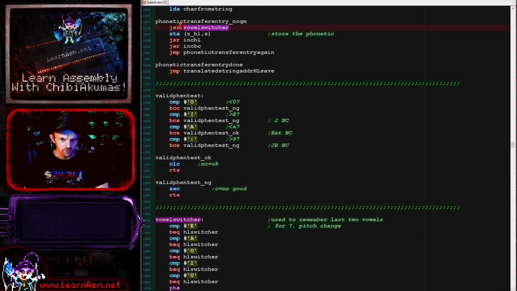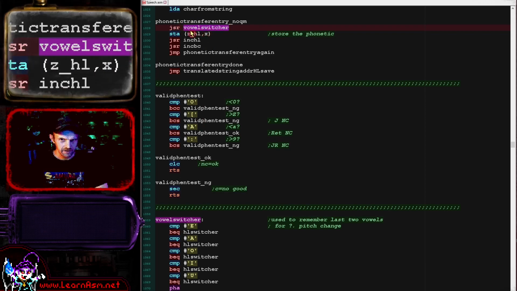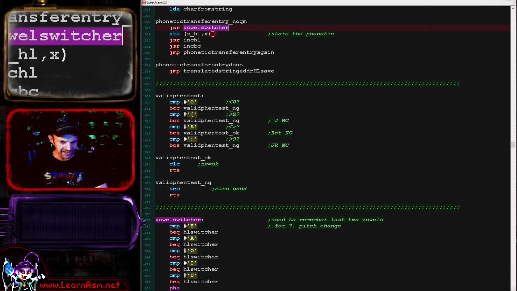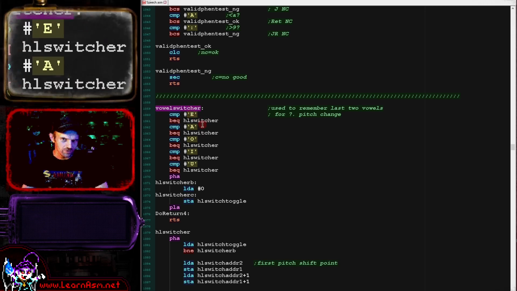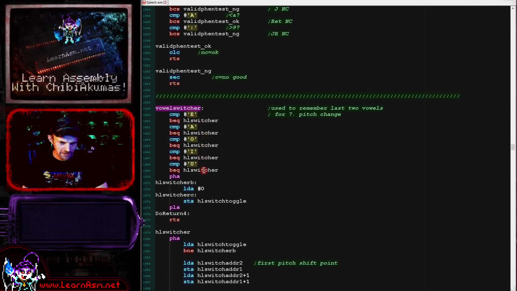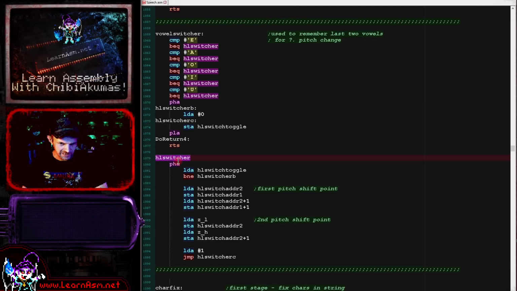One final thing we are doing during this is checking before we store the value with the vowel switcher. What the vowel switcher does is try to find the last 2 vowels within the string. Remember I said it changes the pitch up or down for the last characters if there's a question mark or full stop at the end, and that's what this is doing. So we're seeing if we found a vowel here. If we have, we jump down to this HL switcher.